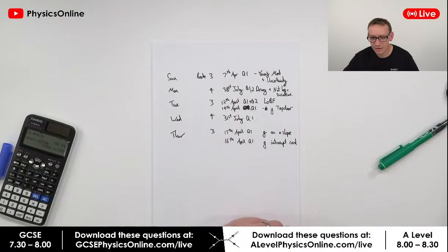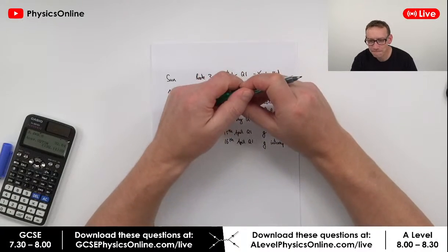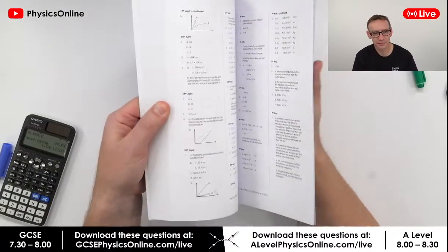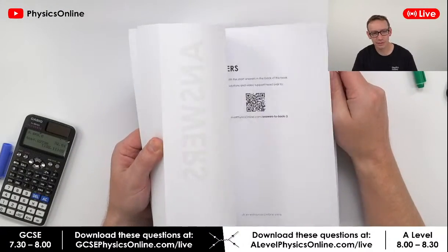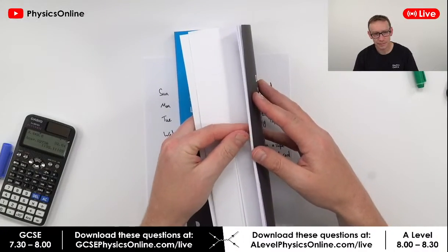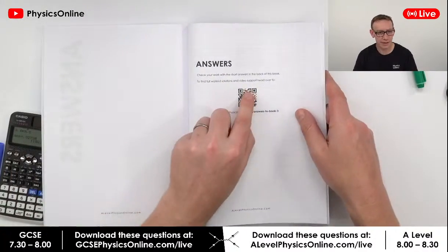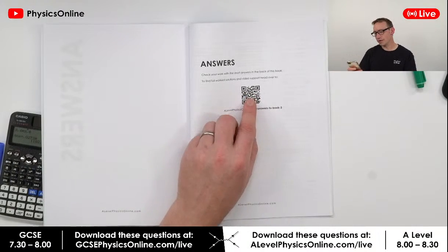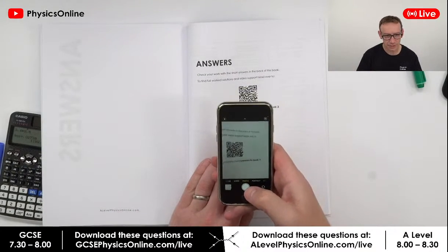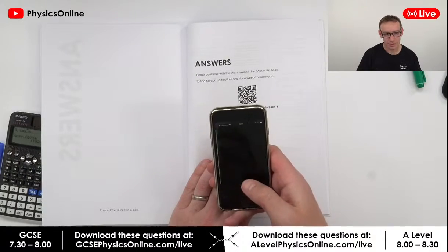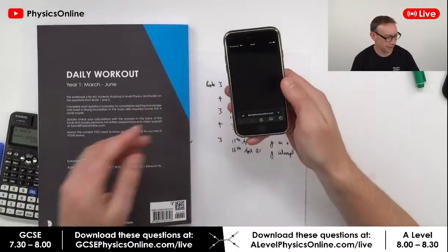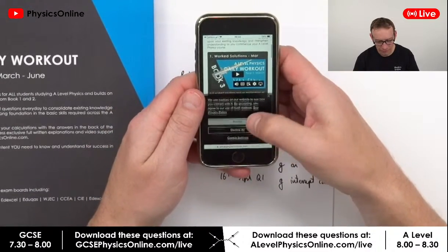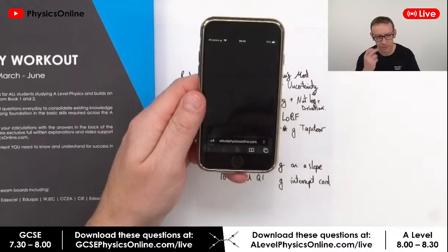Right, so more questions. Are there answers in the daily workout book? Of course there are. There are answers in the book, so you can just do a quick check of all the numerical stuff. But also, if you go to this page here, there's a QR code. All you need to do is scan the QR code, and then as if by magic, up comes on your phone all of the worked solutions as well.